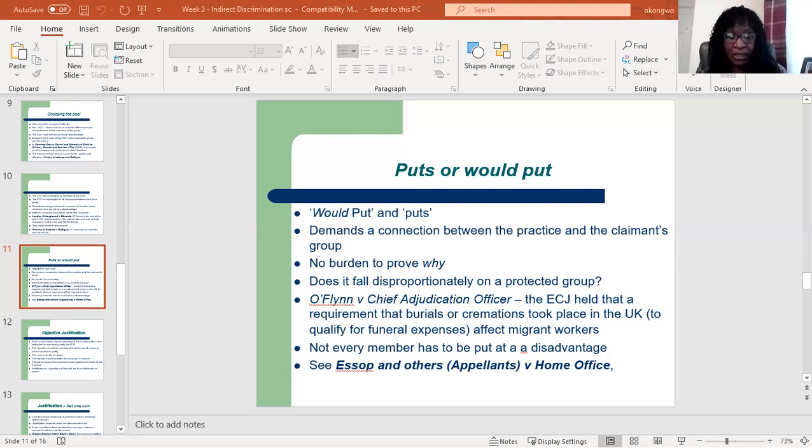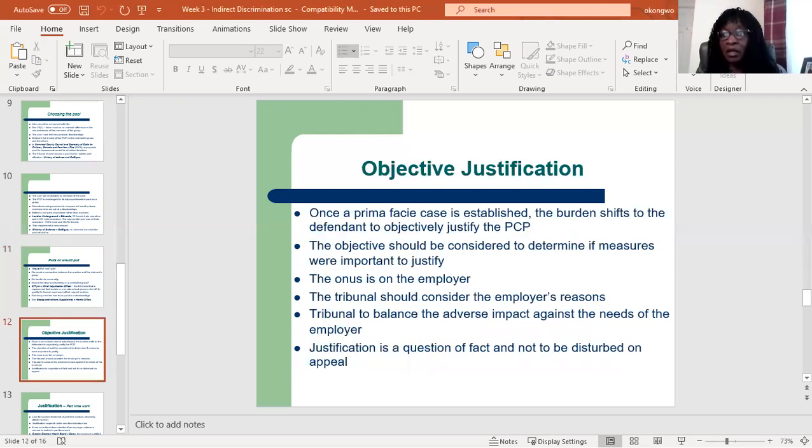Okay, so we look at the next one, which is objective justification. Okay, so once a claimant has established a prima facie case, the burden will shift to the defendant, that's the employer, okay, to objectively justify the PCP. Now remember, direct discrimination cannot be justified, all right, but indirect discrimination can be justified if the employer can show that the PCP was a proportionate means of achieving a legitimate aim.